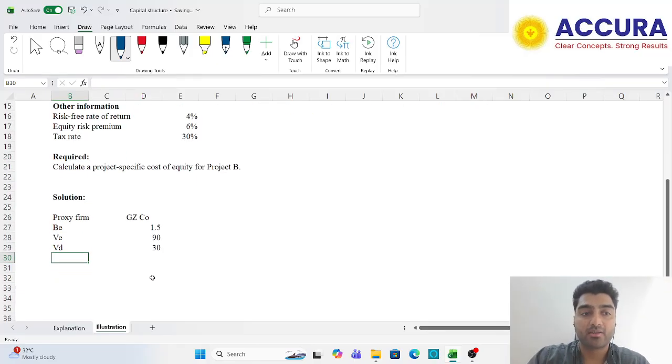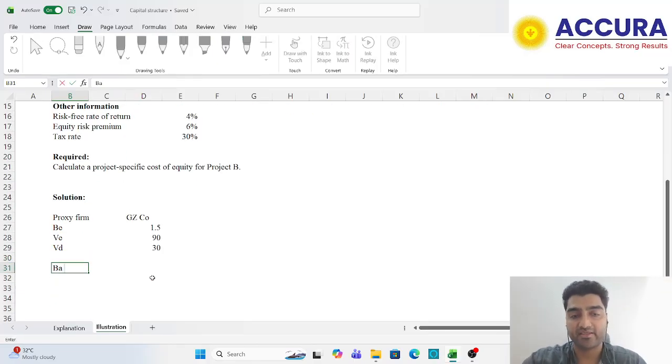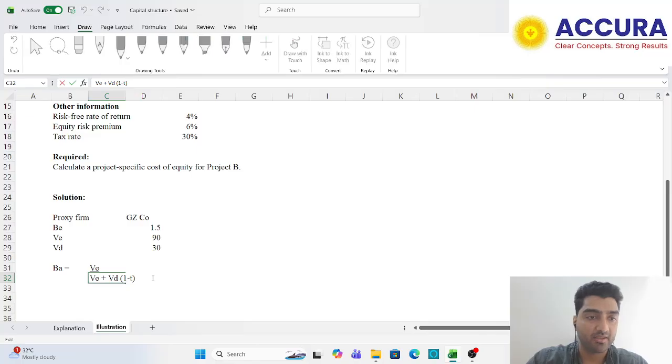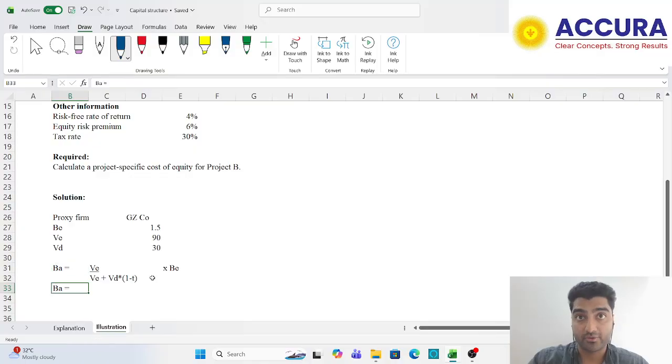Correct? Now what I do is I first find out beta asset. Formula: beta asset is equal to value of equity divided by value of equity plus value of debt into 1 minus t. Now, what is 1 minus t here? That is 1 minus the tax rate and multiplied by beta equity. Now, beta asset is something that we are going to find out. Value of equity given to us is 90.